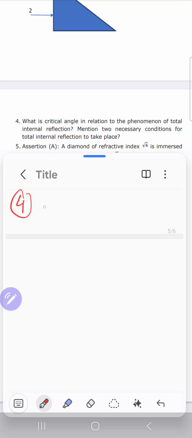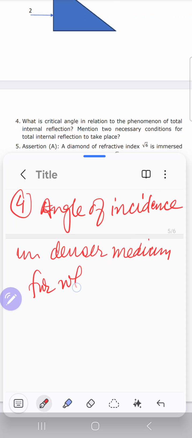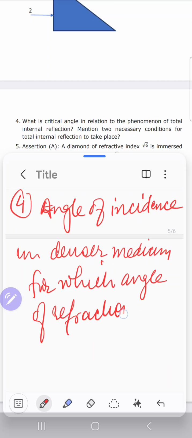Critical angle is the angle of incidence in the denser medium for which the angle of refraction becomes 90 degree.